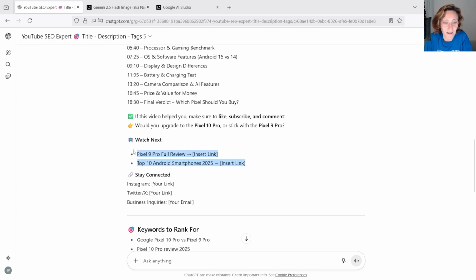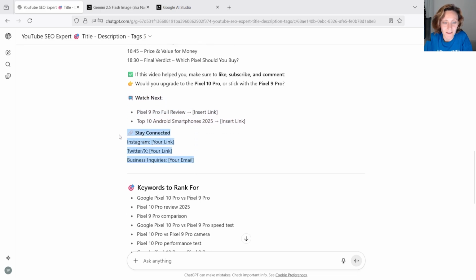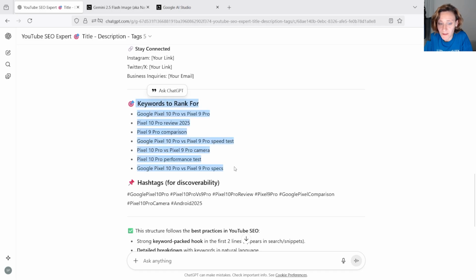And it also suggests what to watch next. So here I would have to add a link and some social media accounts, which I already have, some keywords, and finally the hashtags. Now the hashtags are wrong, basically. If you see here, they have caps, which is not usually used for hashtags on YouTube, and I can demonstrate it to you.